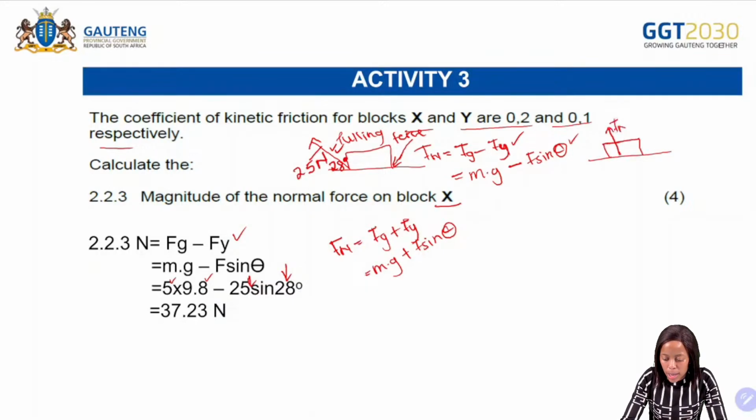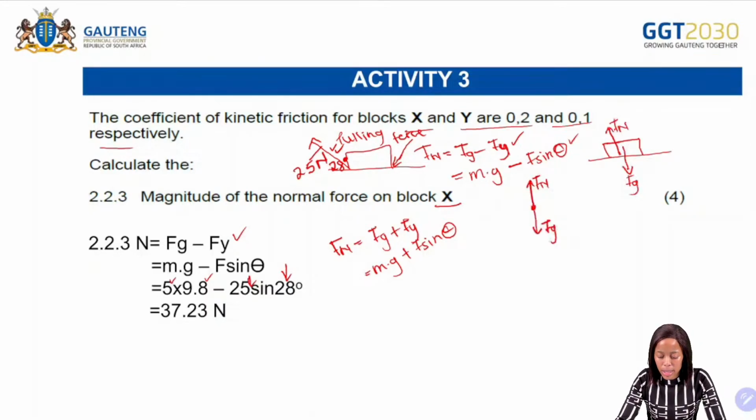Okay, so again, the last one, if you have an object on a horizontal surface, then what is it that you are going to have? You are going to have the normal force there and the gravitational force. So if you are going to draw the free body diagram, you will have the normal force and the gravitational force at the bottom there.